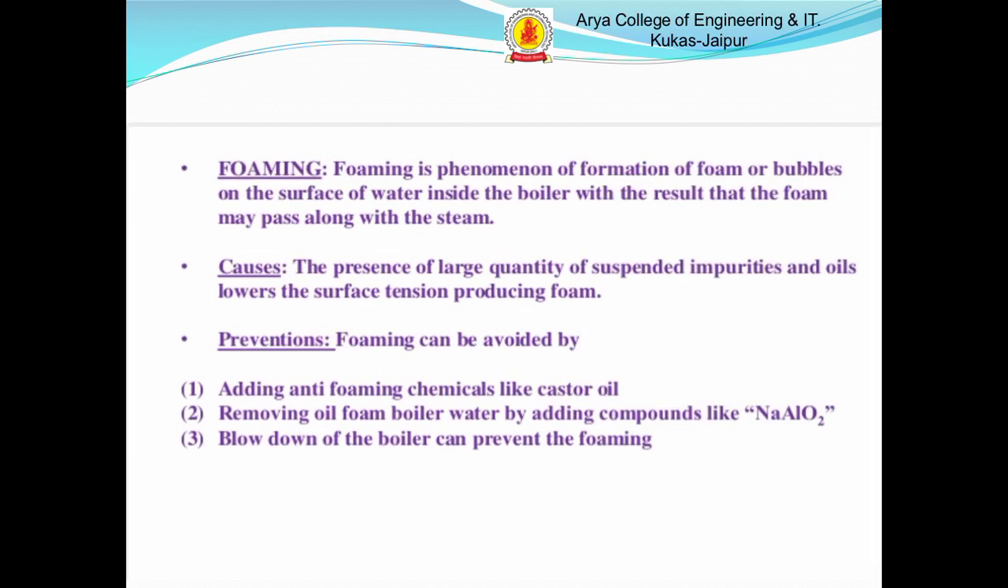Next one is foaming. Foaming is a phenomenon of formation of foam or bubbles on the surface of water inside the boiler, with the result that the foam may pass along with the steam. Causes of foaming: presence of a large quantity of suspended impurities and lowering of the surface tension, providing foam. Prevention against foaming: adding anti-foaming chemicals like castor oil, removing oil from boiler water by adding compounds like sodium aluminate. Blow down of the boiler can also prevent foaming.